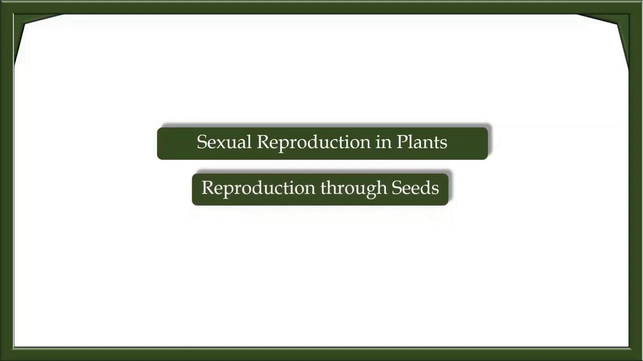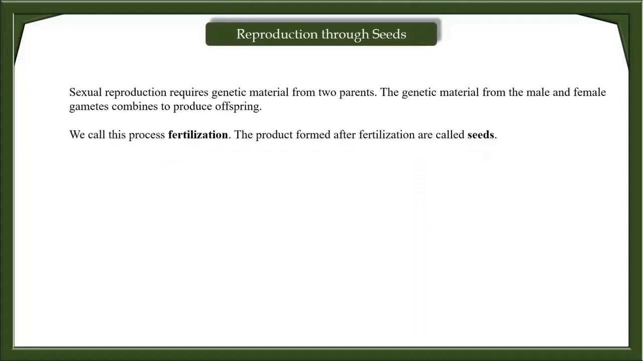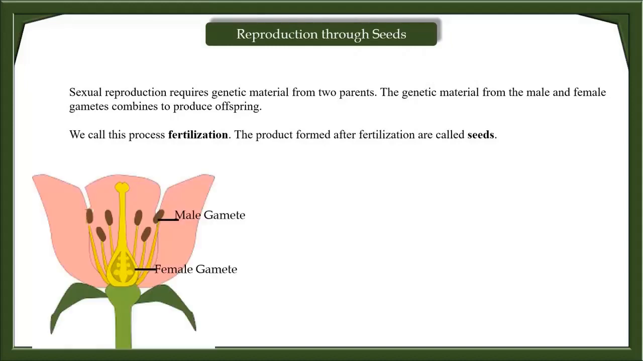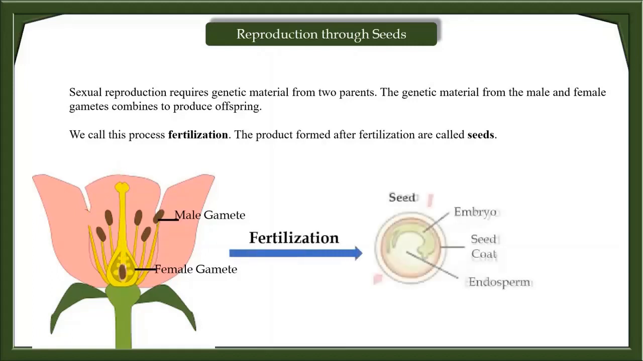Sexual reproduction in plants. Reproduction through seeds. Sexual reproduction requires genetic material from two parents. The genetic material from male and female gametes combine to produce offspring. We call this process fertilization. The product formed after fertilization is called a seed.